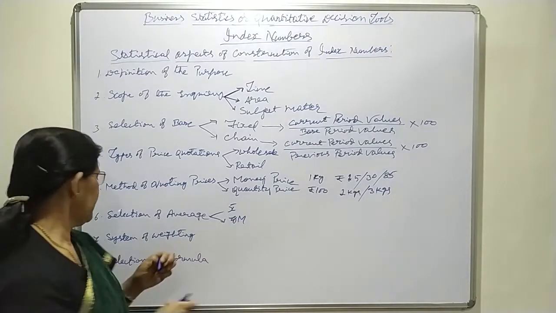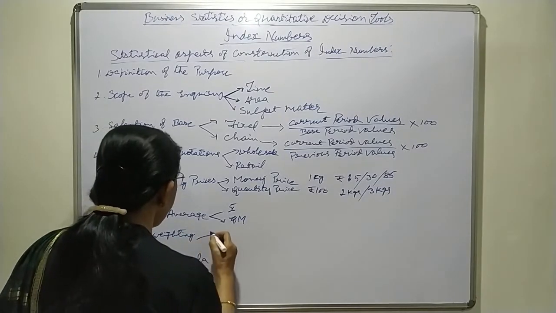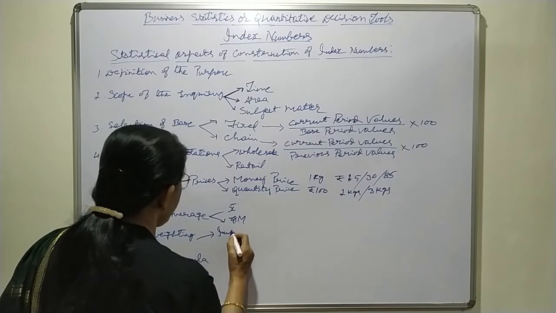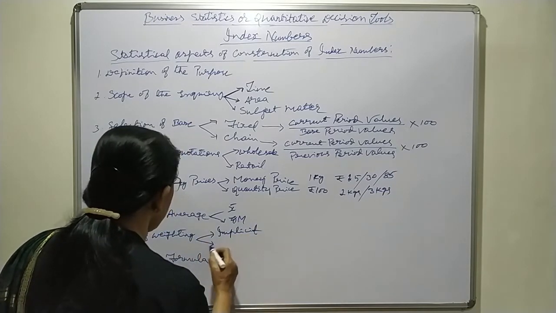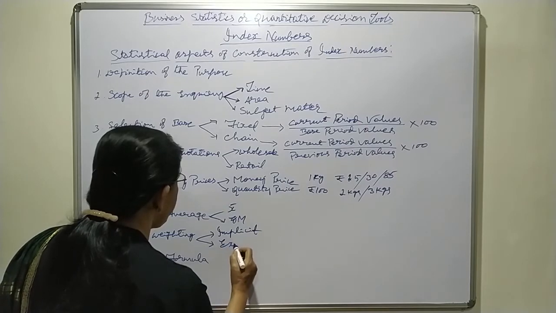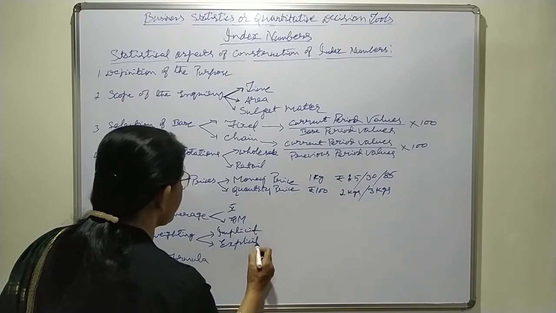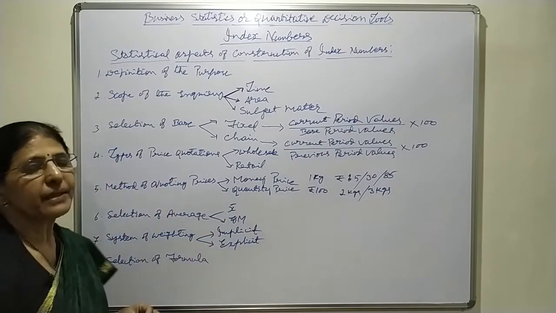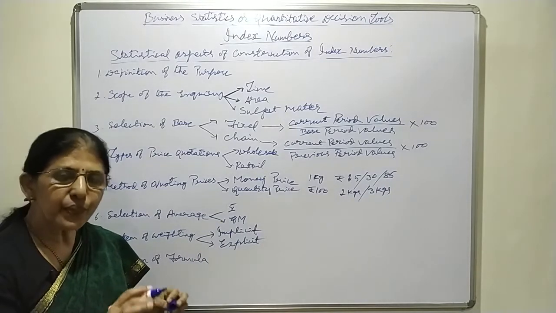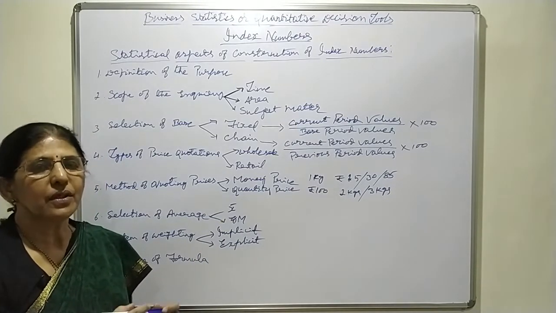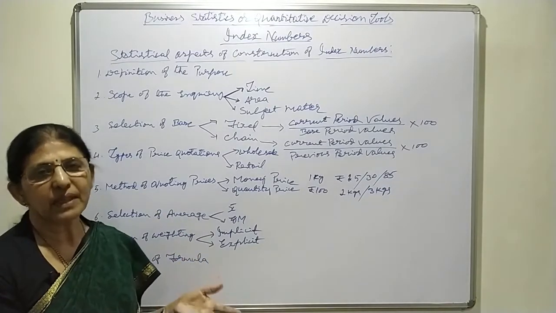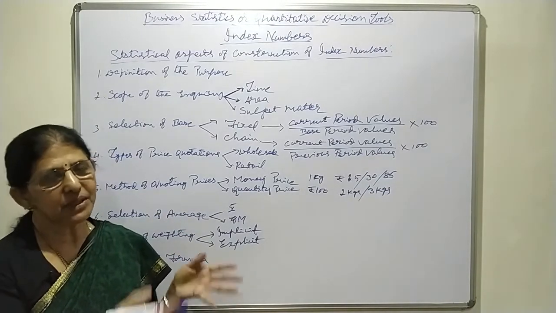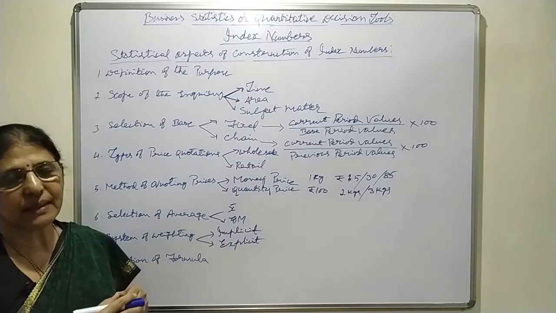One is implicit weighting and another one is explicit weighting. In case of implicit weighting, a certain procedure is followed to weight the commodities or items included in the index number.